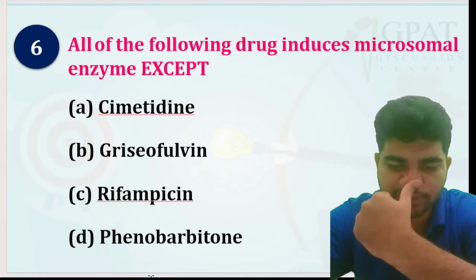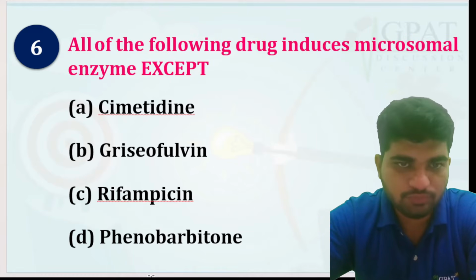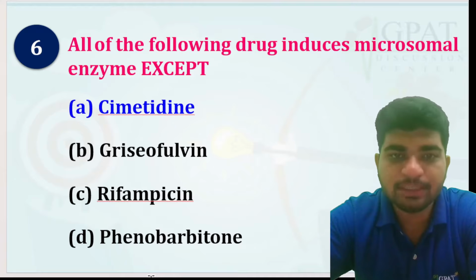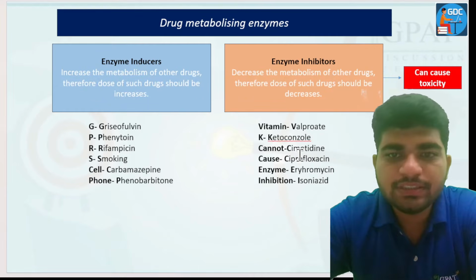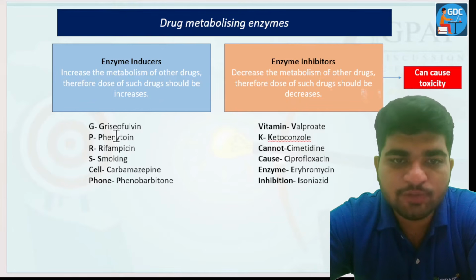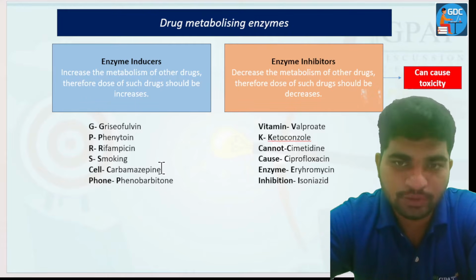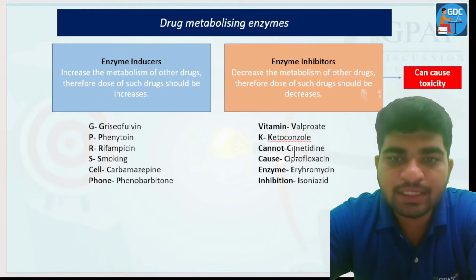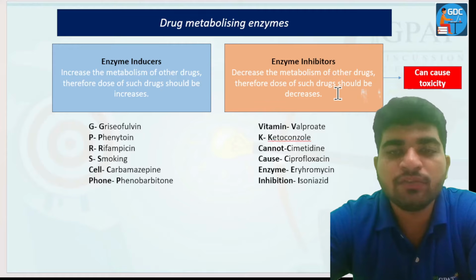The options are cimetidine, griseofulvin, rifampicin or phenobarbital. So the answer is cimetidine. How? Because griseofulvin, rifampicin and phenobarbital are enzyme inducers. They are increasing the metabolism of other drugs. Whereas cimetidine is an enzyme inhibitor. It is decreasing the metabolism of other drugs.